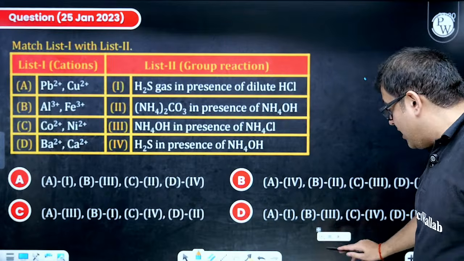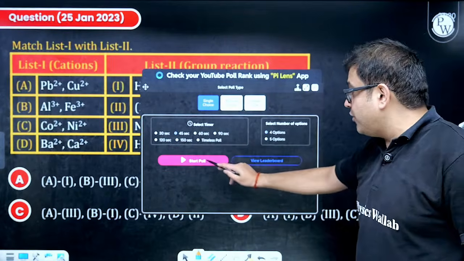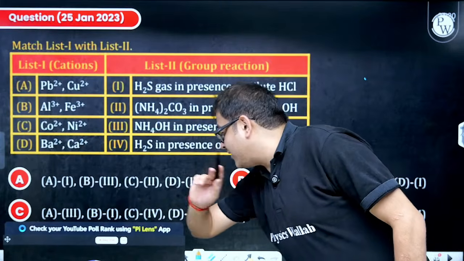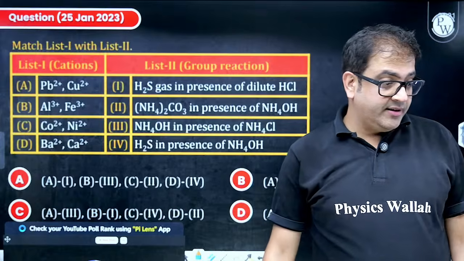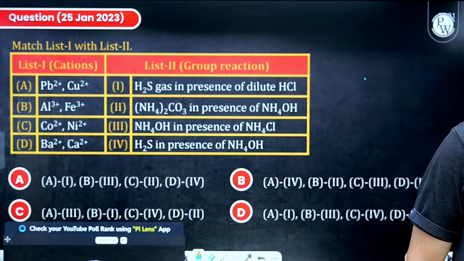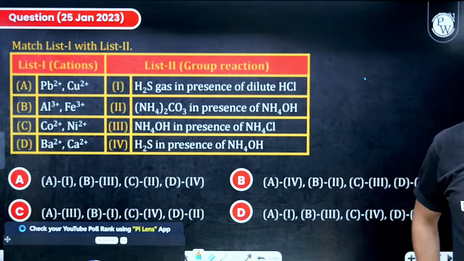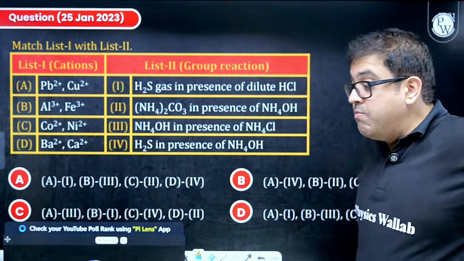So again, a direct question on the application of what we have read. So please attempt this one as well, guys. Quick.